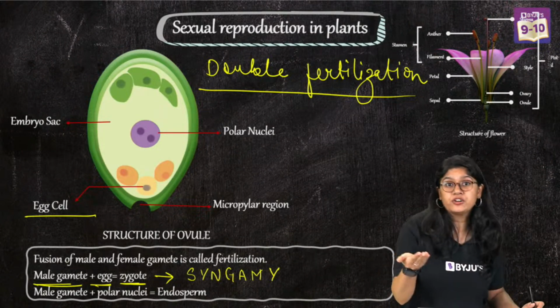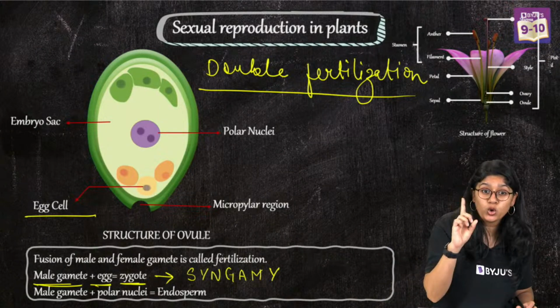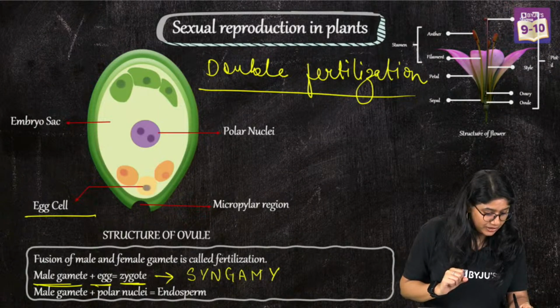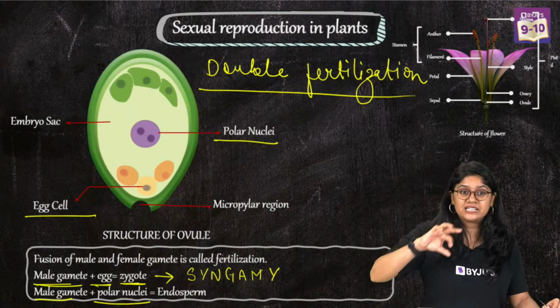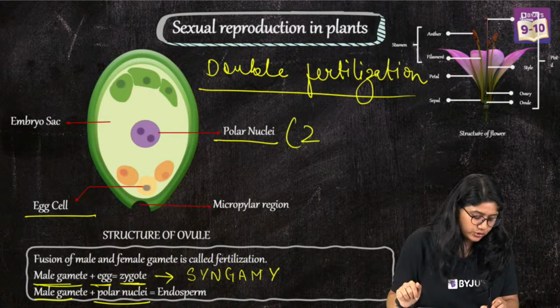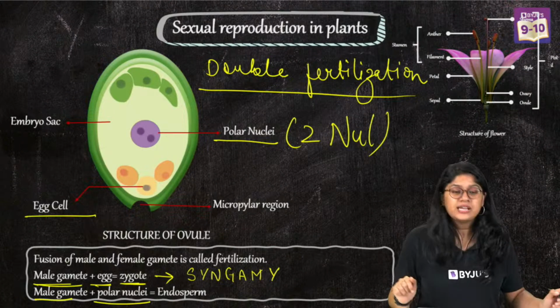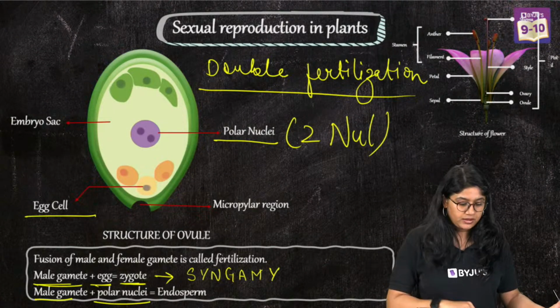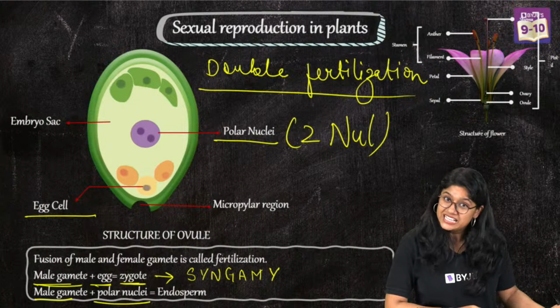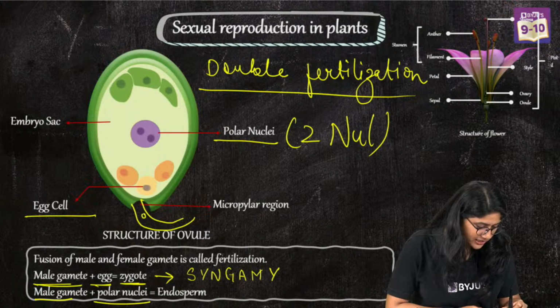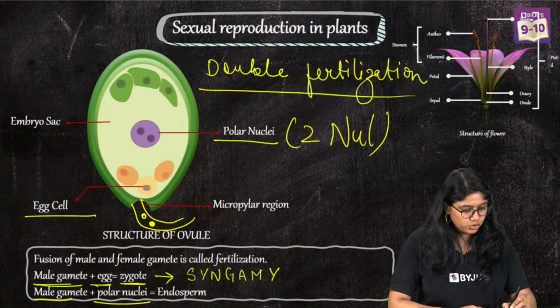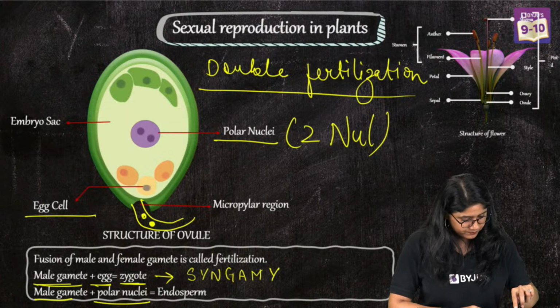We'll see one more fertilization happening because there's one more gamete. This gamete will fuse with the polar nuclei. The polar nuclei is there at the center and it has two nuclei. If I draw over here, you can see there are two gametes.